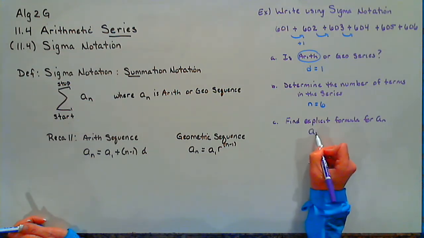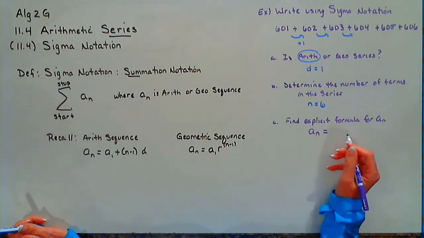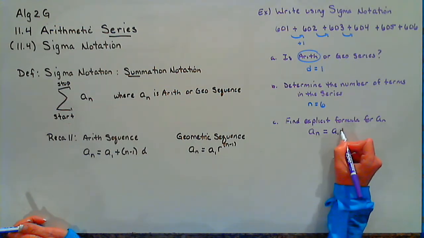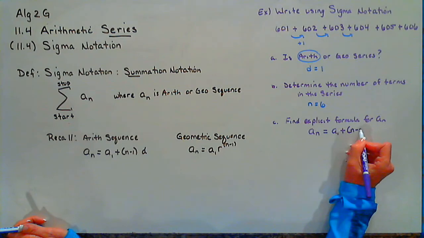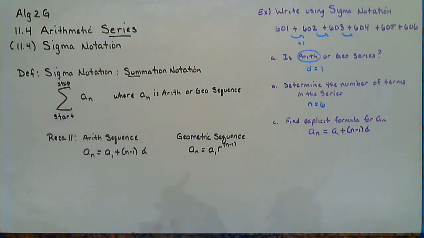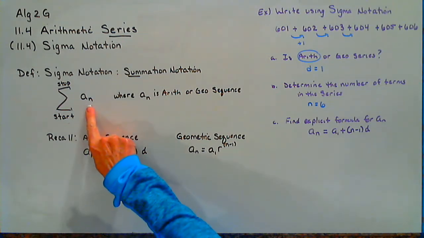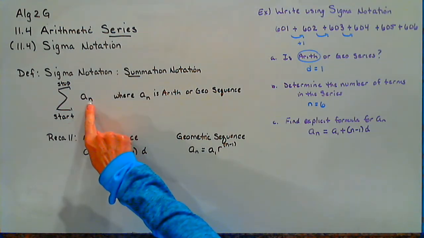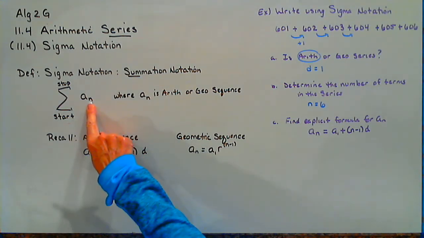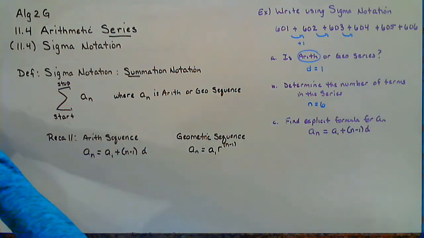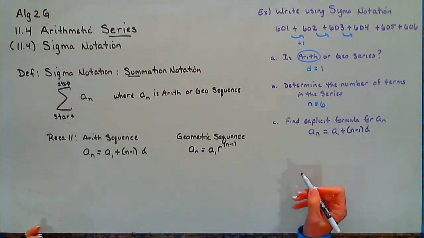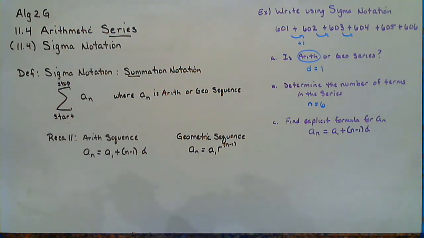And we know that since it's arithmetic, a sub n equals our first term plus n minus 1 times d. And remember, when we're writing sigma notation, we need to keep the variable in the problem so that we have something to substitute into. So let's start with finding this explicit formula.